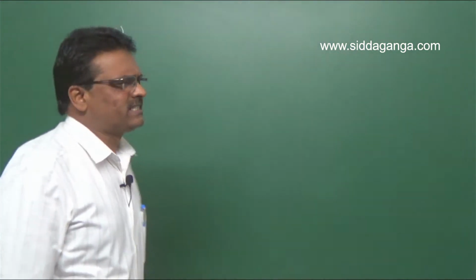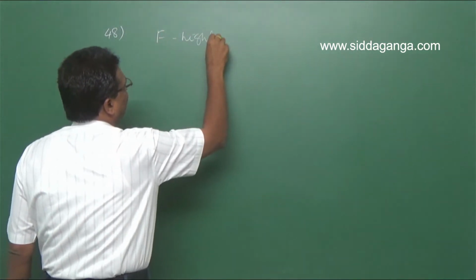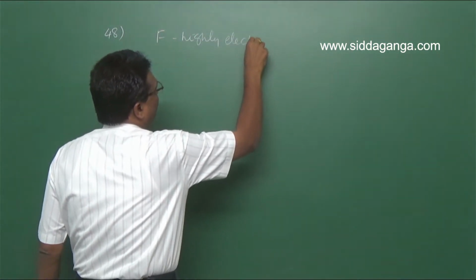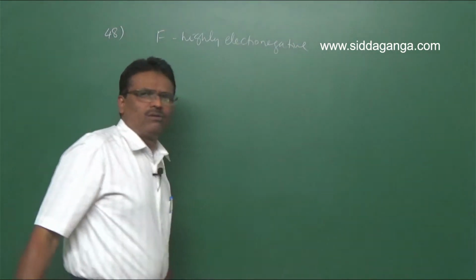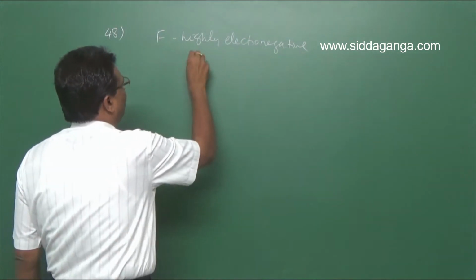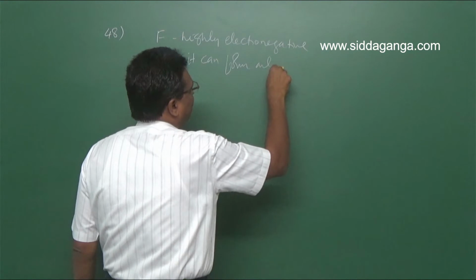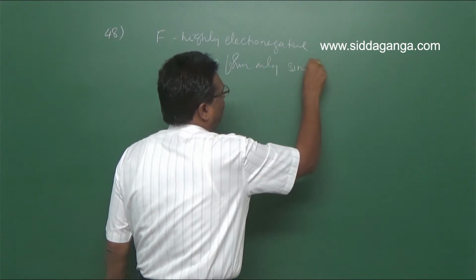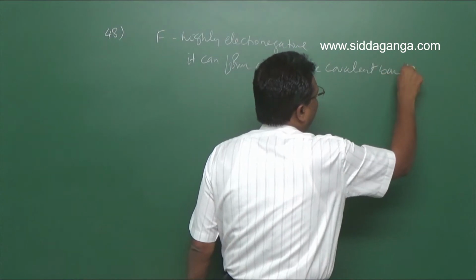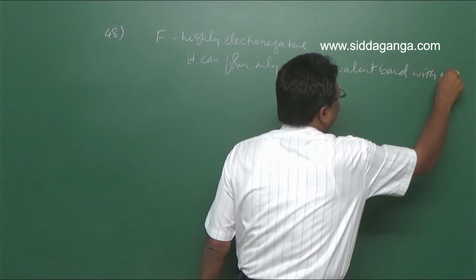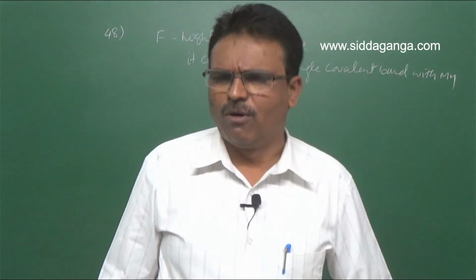Fluorine is highly electronegative, and it can form only a single covalent bond with manganese.